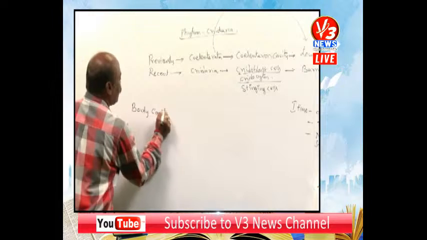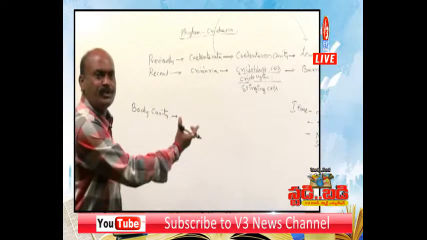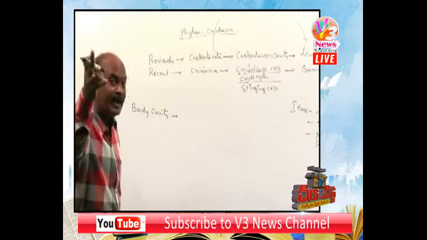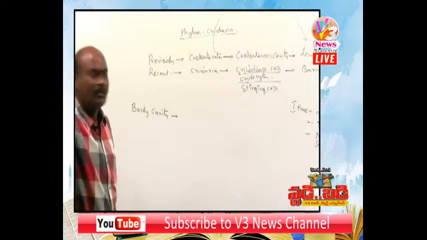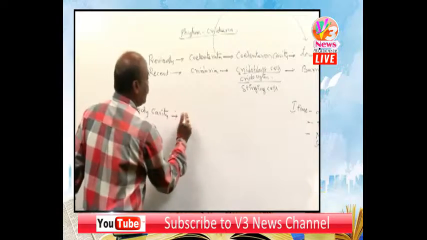Yesterday we discussed the body cavity of sponges, that is spongocoel. That's not a true body cavity, not a true coelom. Here it is the same way.